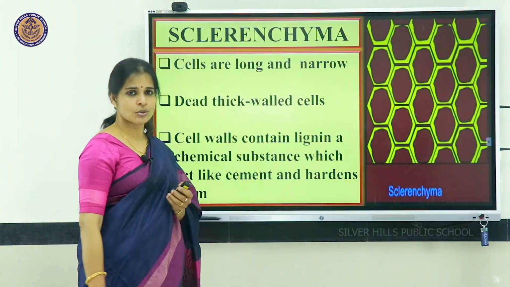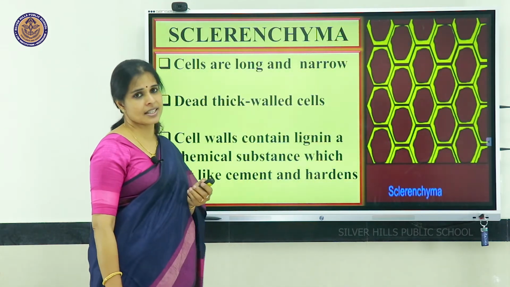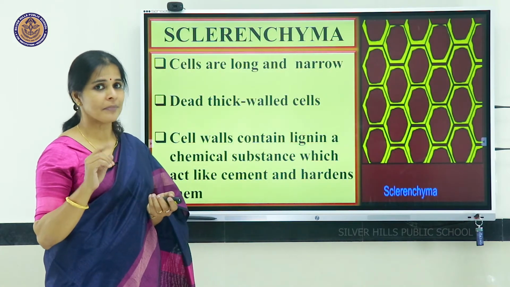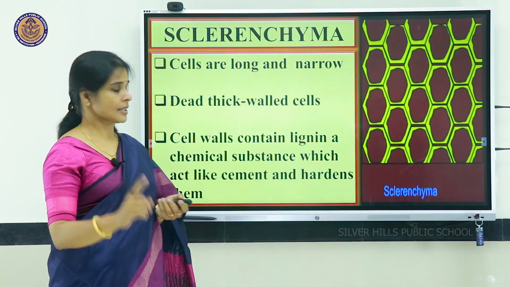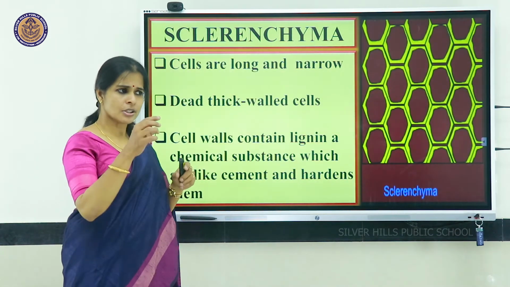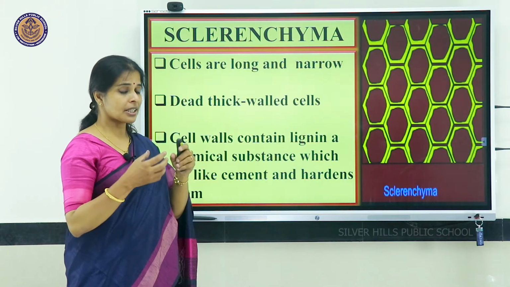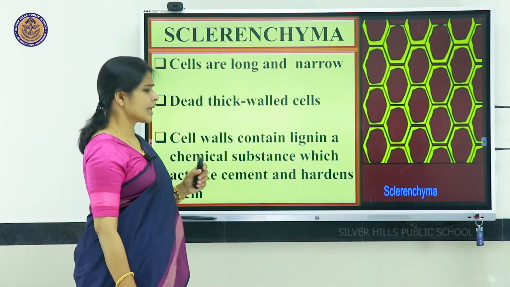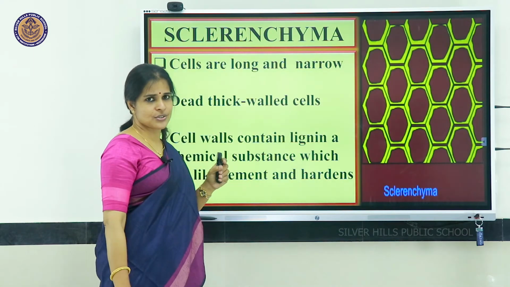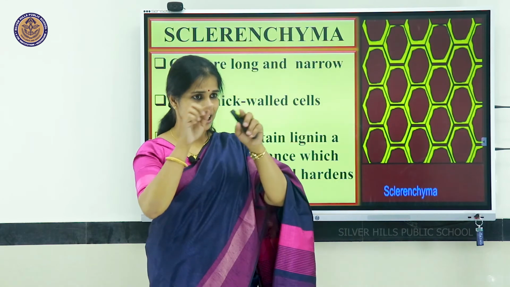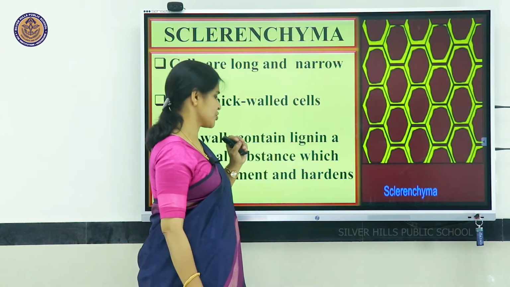One more type we have to learn, that is the third type, sclerenchyma. Sclerenchyma cells are slightly different from parenchyma and collenchyma. They are long and narrow. The other two were not very long, but here the cells are slightly long and also very narrow. And mainly they are dead cells which have thick cell walls. That is, the cell wall or outer wall is very thickened.